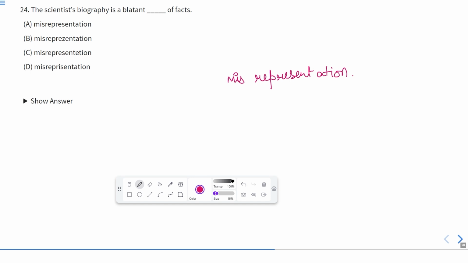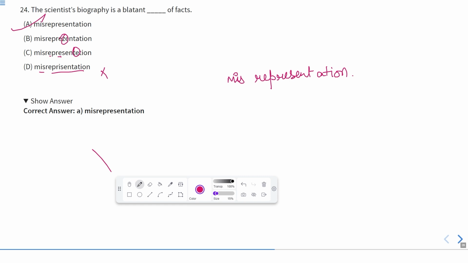So in the first one, MISREPRESENTATION. MISPREZ, which is not correct. MISREPRESENTE, which is not correct. MISREPRI, which is not correct. So according to this, A is the correct answer. So A is the correct answer, that is misrepresentation of facts.